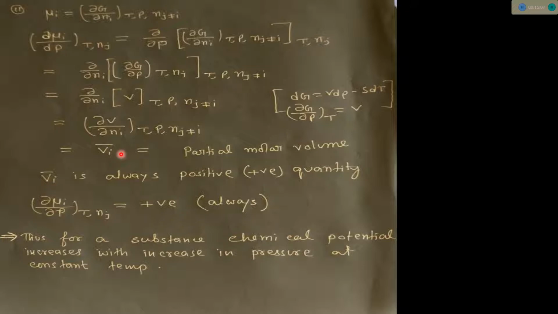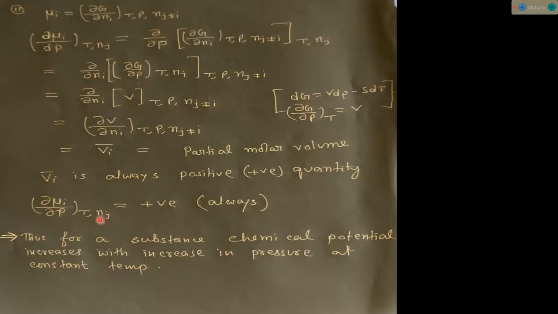Partial molar Gibbs free energy is also known as chemical potential, but these other terms are only partial molar quantities. Vi bar is partial molar volume, Si bar is partial molar entropy, Hi bar means partial molar enthalpy. These are only partial molar quantity terms, and Gi bar means Gibbs free energy. So mu i equals Gi bar, but mu i is not equal to Vi bar, Si bar or Hi bar. Only the chemical potential mu i equals Gi bar, the partial molar Gibbs free energy.